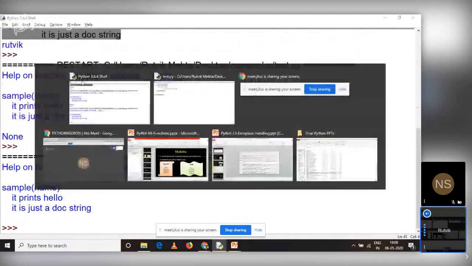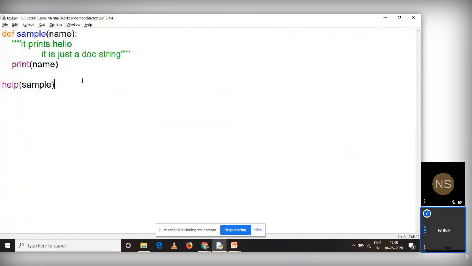So this is how you can create a docstring. This is very useful because when you will be working with your own larger codes in Python, or working in a team, docstrings are very useful. You can create your own docstrings and help others find out what your functions are doing, the task which is being performed by your functions. So this is one example. Now I want to discuss two more things in functions.